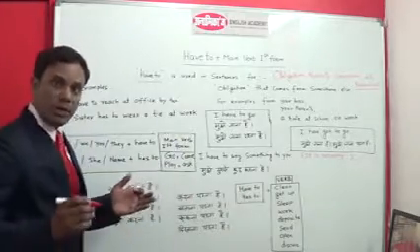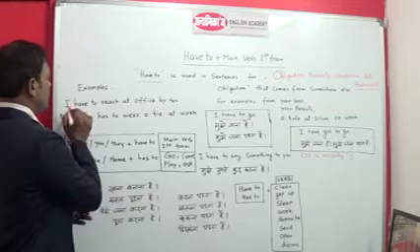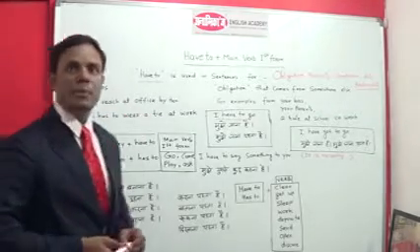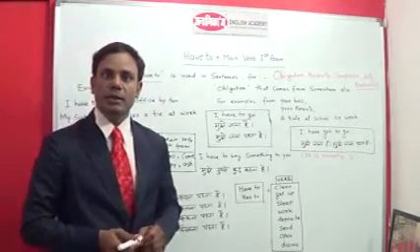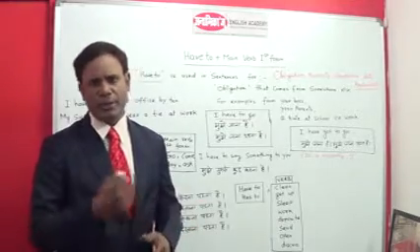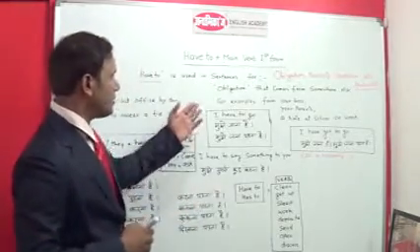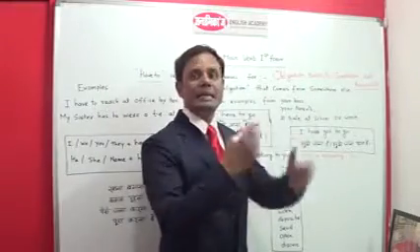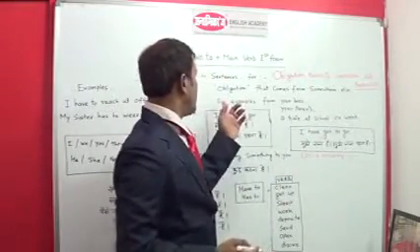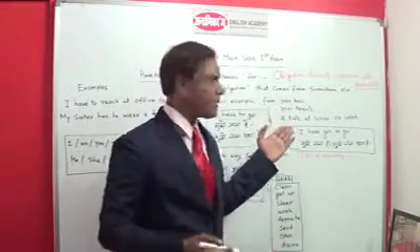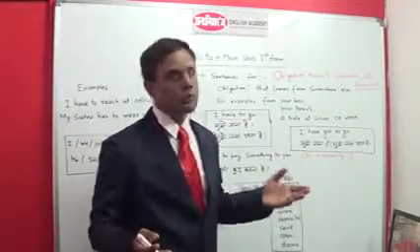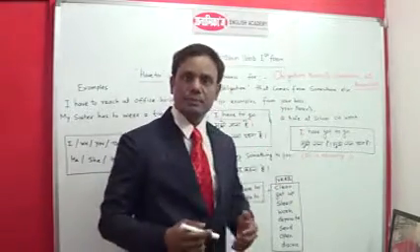So, some of the structures here: I have to reach the office by 10. It means I am obliged to be at my office before 10. It means here obligation comes from somewhere else, for example, from your boss, from your parents, or a rule at school or workplace.